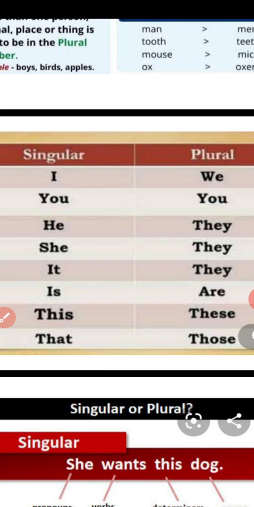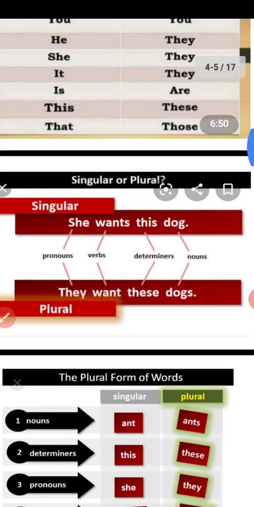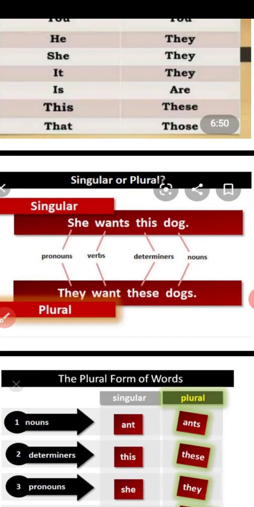I into we, you in plural also you, he in plural they, she plural they, it plural they, is plural are, this plural these, that plural those. Please memorize this.